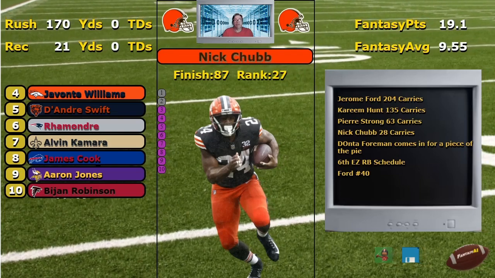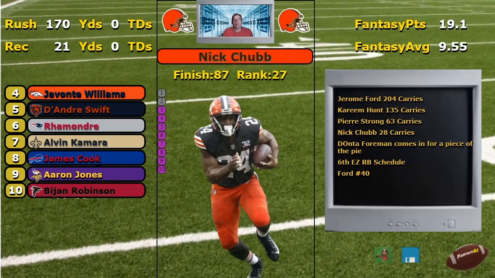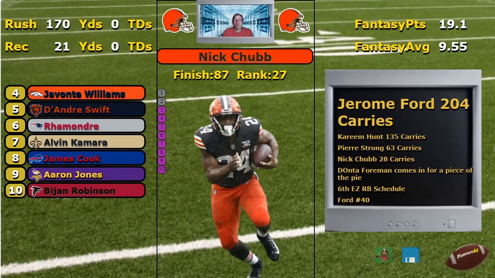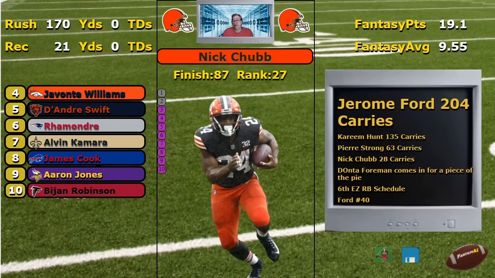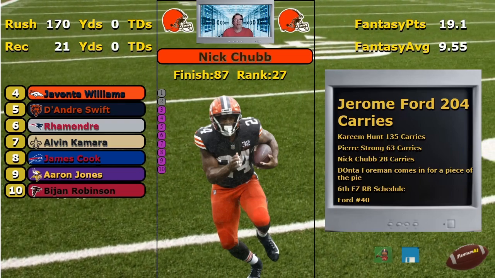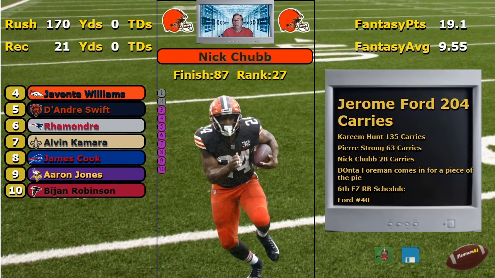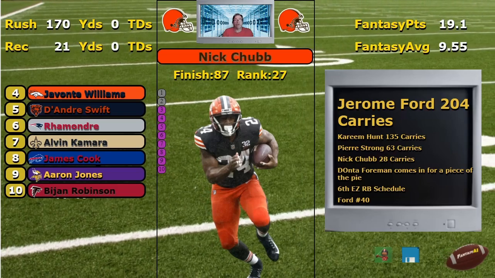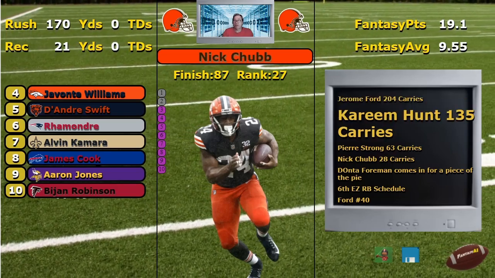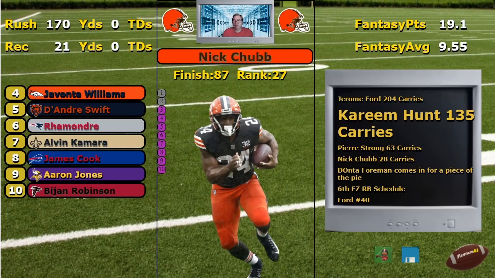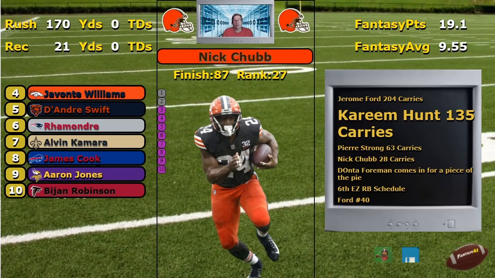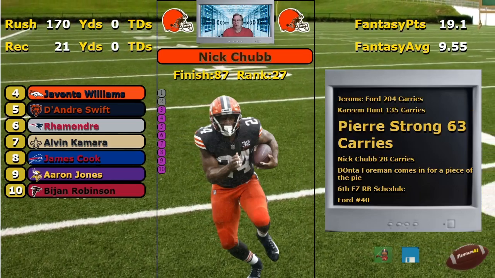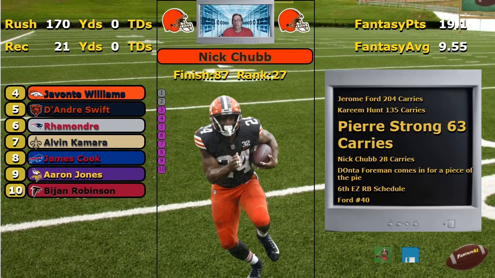Moving on, Cleveland. Now, was it all just because of Nick Chubb's injury? Maybe, but you know, they have a history. Even when Chubb was there, they would limit him. It was his yards per carry that got him up there on the list so high. But Jerome Ford had 204 carries last year for Cleveland. Kareem Hunt snuck in. Now, he's the one that's always there. 135. Sneaking, taking a piece of the pie here. Pierre Strong, all right, comes in with 63 carries.